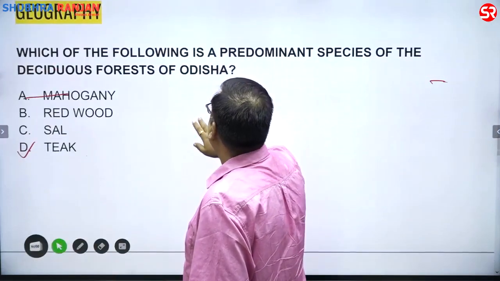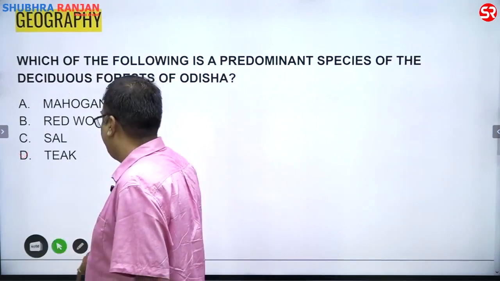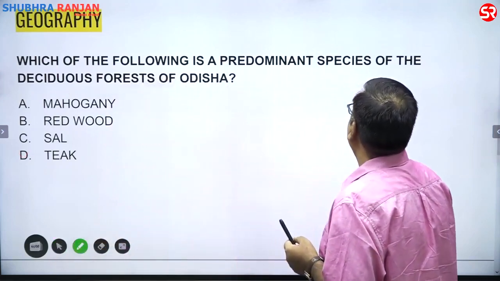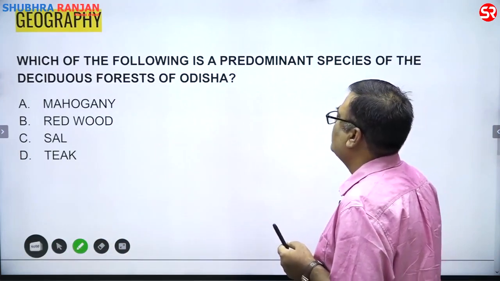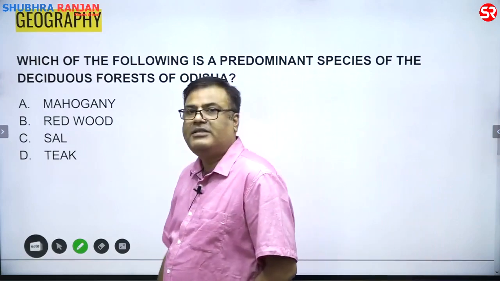Which of the following is a predominant species of the deciduous forest of Odisha? All right, mahogany, redwood, sal, and teak.